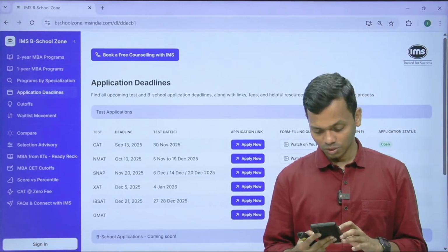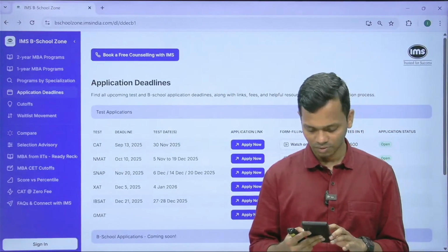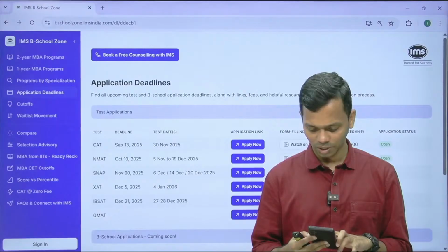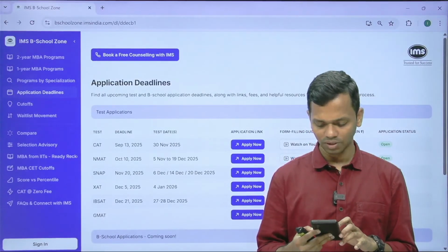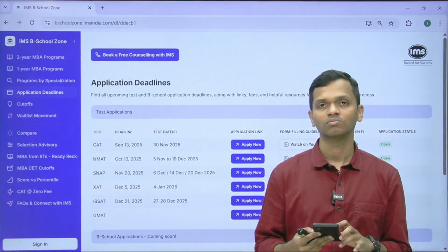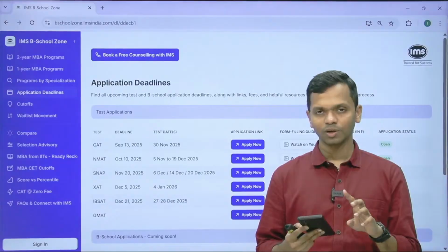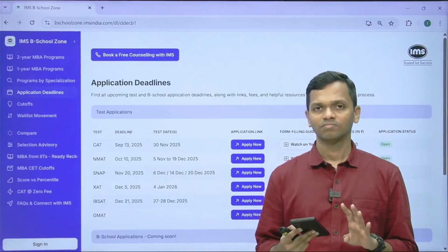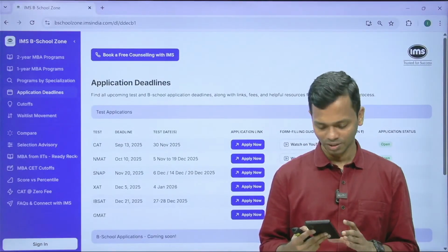Okay, Zeus says, my CGPA is 8.38, which converts to 70.498. Should I take it as 70.50 or 70.49? See, there are only 2 decimals. The form states round to the next integer. Yeah, you can put 70.50. See, 70.49 or 70.50 will not have any implication on your shortlisting. So 70.50 is what you can enter.